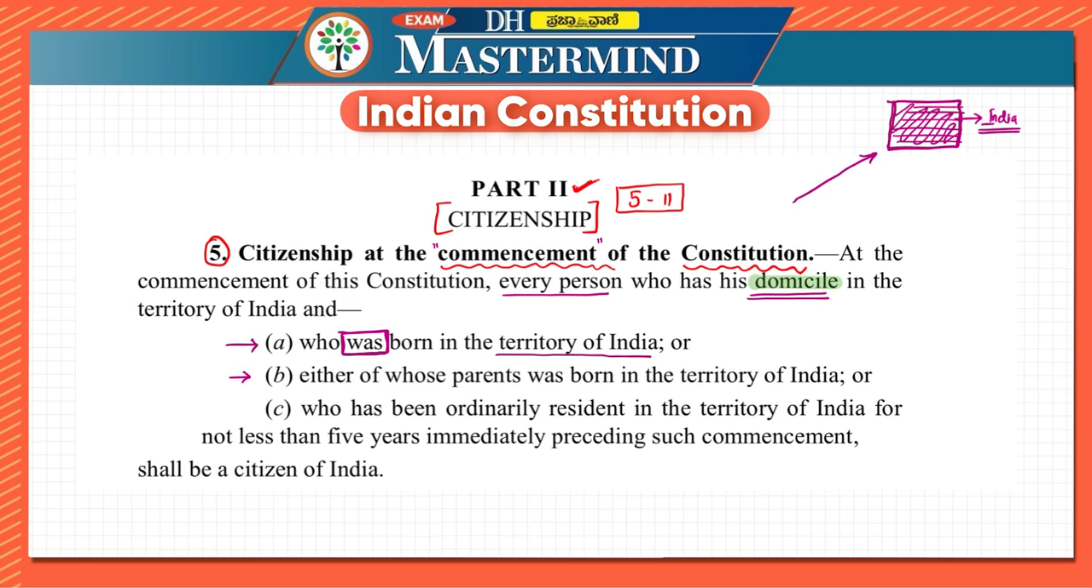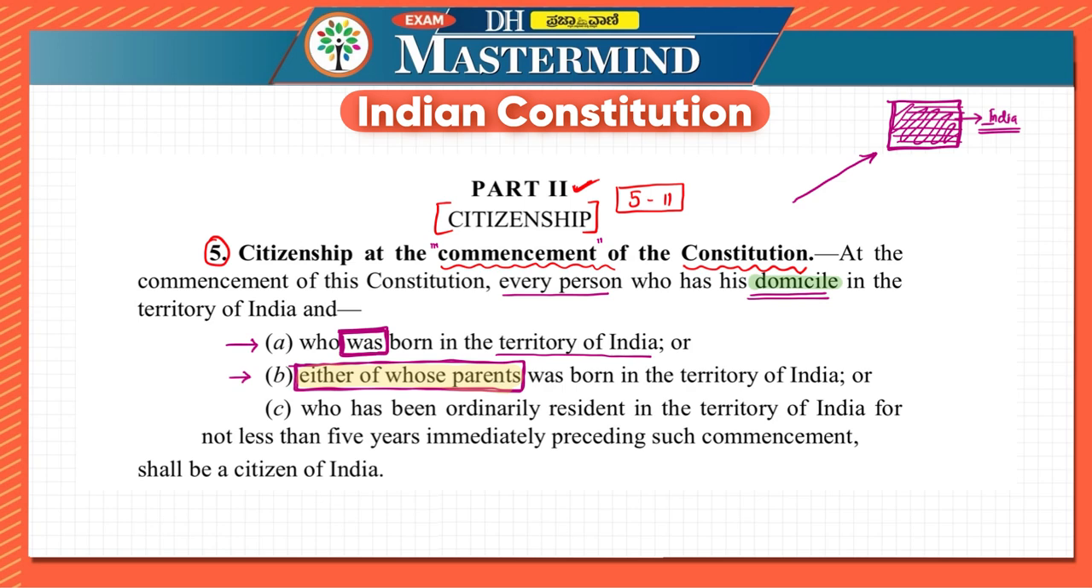Second one, either of whose parents, that is either father or mother, was born in the territory of India. Either the person can be born in the territory of India or either of his parents. This is very, very important, because just by mentioning this, they can confuse you in the examination, like only the father could be born in India, or only the mother. So we have to understand that either of his parents was born in the territory of India, that is, during the commencement of the constitution.